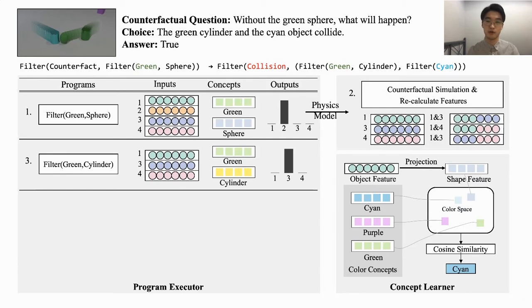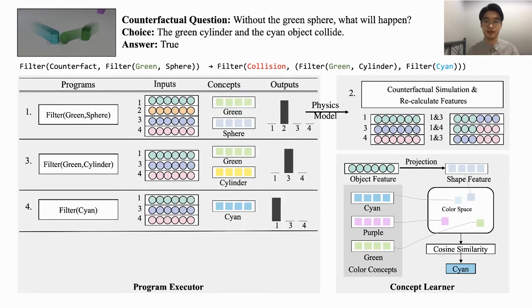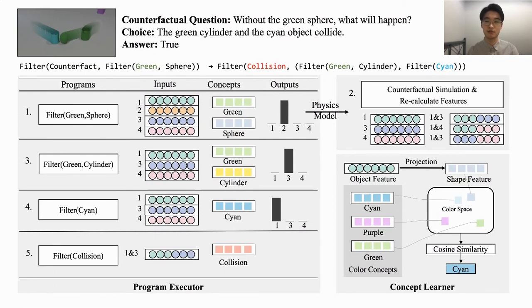Next, filter green cylinder. Object 3 has the largest probability from the concept learner. And then filter sphere objects. We get that it's object 1. The last program is to filter the collision event. We project the interactive features between object 1 and 3 into the event concept space to compare it with the collision event embedding. It shows a probability of 0.9, so the answer is true.